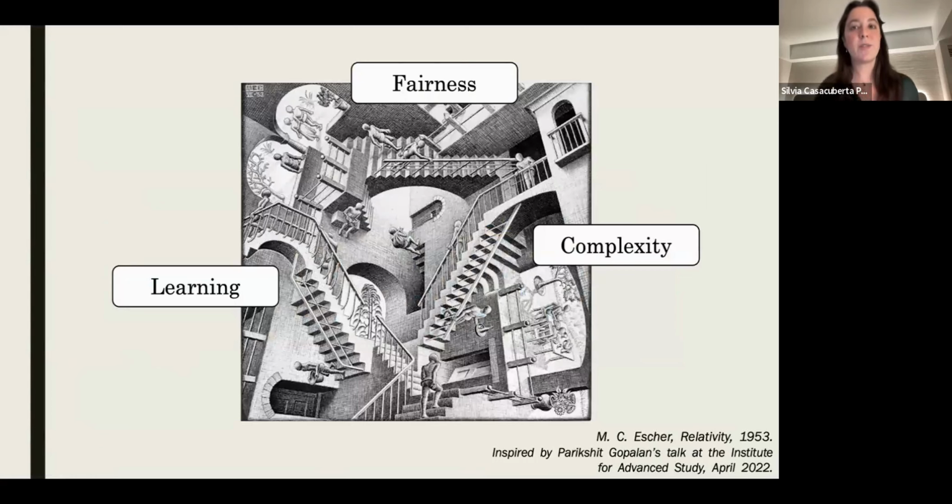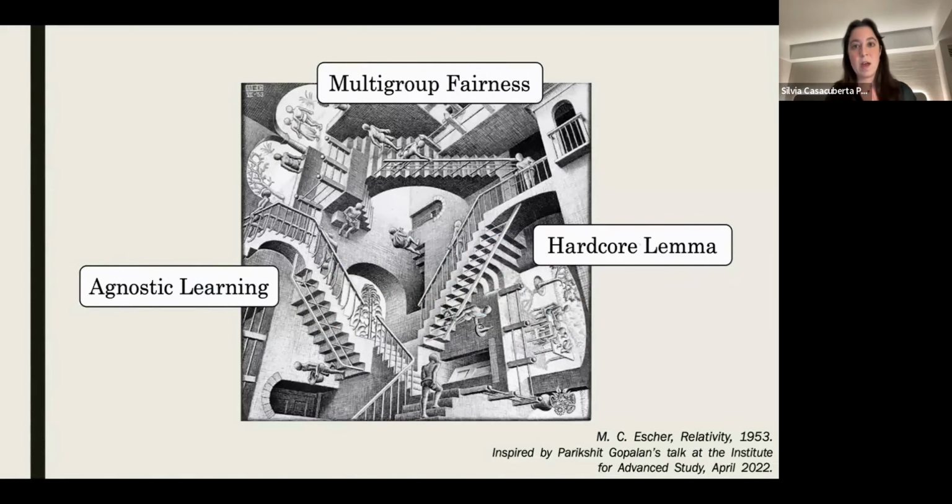In our work, we discuss what we think are really interesting relationships between notions in fairness, in complexity, and in learning. Specifically, we will be talking about definitions in multi-group fairness, in algorithmic fairness, the hardcore lemma in hardness amplification, and agnostic learning in learning theory. In all of these three worlds, we will see how calibration plays a really key role, adding a lot of power to these notions, in all three cases in a really modular way.